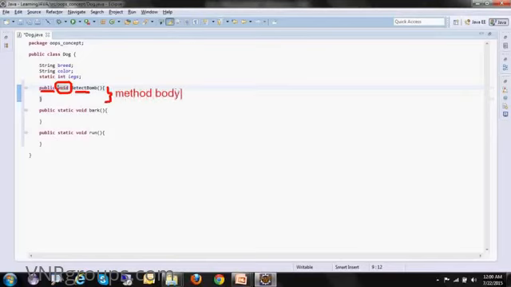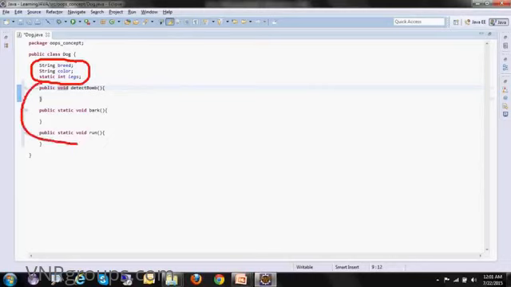So we have converted states and behavior. These are the states and these are the behavior of the Dog class. What is this? States, and they are global variables in Java.